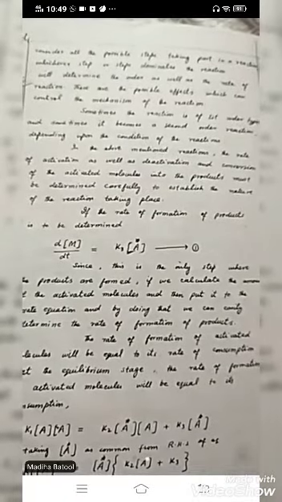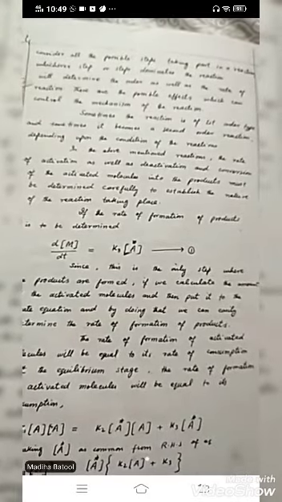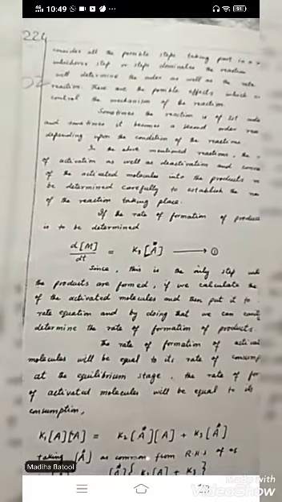It's basically a three-step reaction. Sometimes it is a first order reaction and sometimes it becomes a second order reaction, depending upon the condition of the reaction. In the first mentioned reaction, the rates of activation, deactivation, and conversion of the activated molecule into the product should be calculated. And how can you calculate the rate of formation of a product? This is the formula through which you can find it.